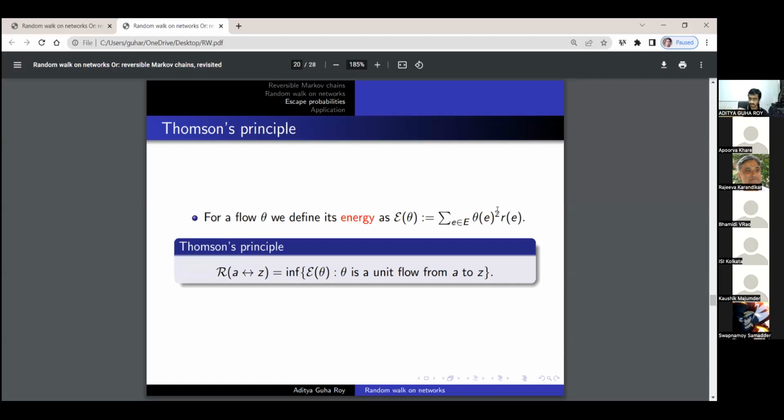Now Thomson's principle says that the effective resistance between the source and sink is the infimum of the energies of all flows theta, where theta is a unit flow from the source to the sink. It is quite a heavy result, which will allow us to do many things. But I gloss over the proof of it because of time mostly.